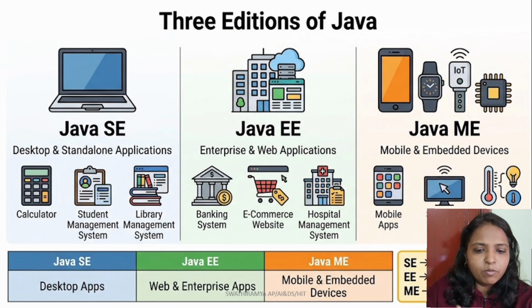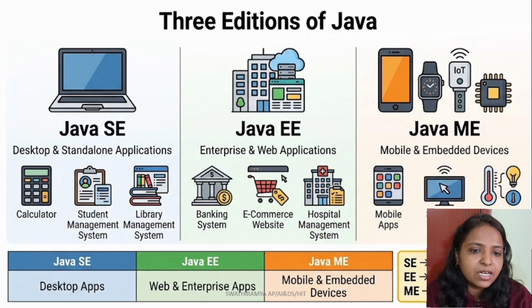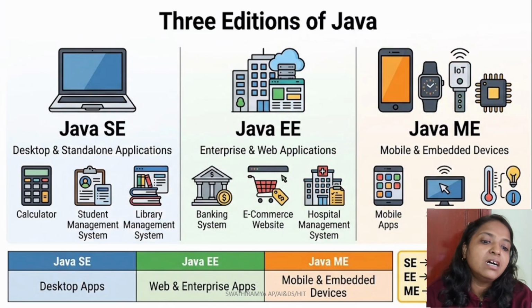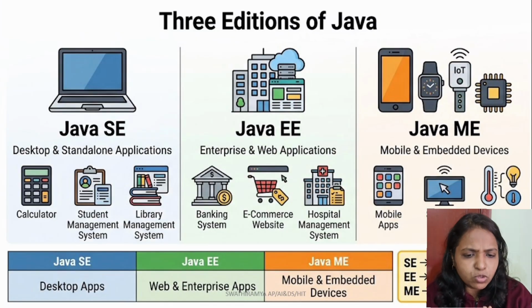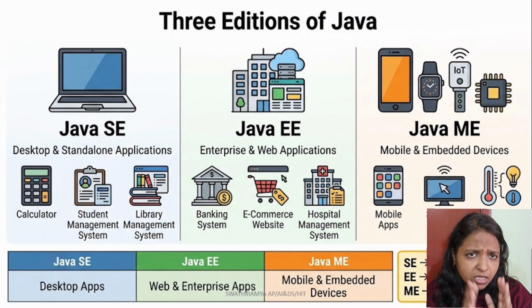Okay. So let me summarize what I have told you till now. Java SE is mainly concerned with core Java and standalone applications, Java EE, now called Jakarta EE, is focused on enterprise and web applications, and Java ME focuses on mobile and embedded environments. So whenever you see these three terms, remember that SE stands for standard application, EE stands for enterprise application, ME stands for micro or embedded environment. These are the basic classifications of Java.